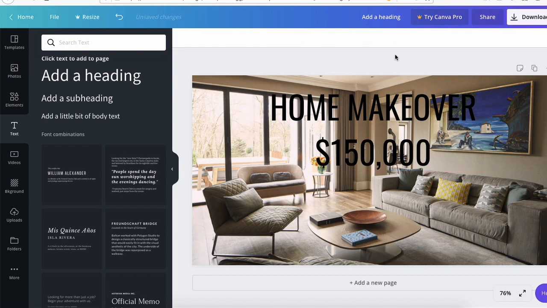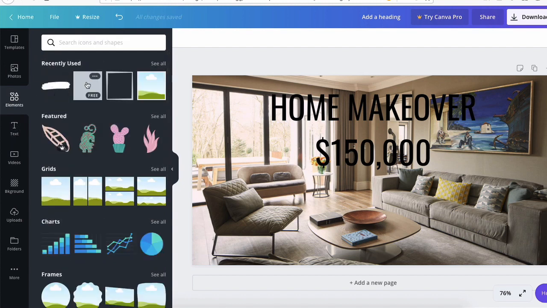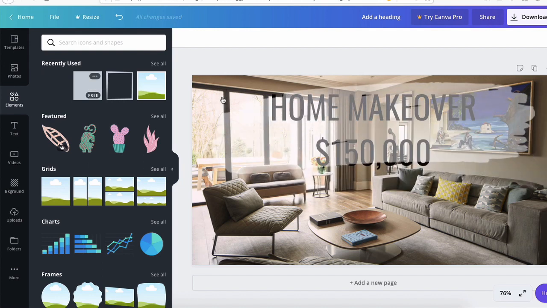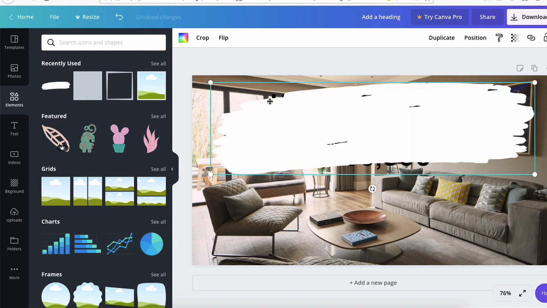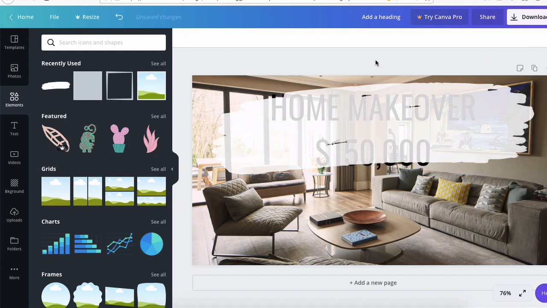Now, as you can see, it's a black one, and with the background it's not really visible. So what you want to do is go to elements. This shape that I recently used is really nice. It's kind of a brush shape, and you could decrease the opacity so you make it a little bit more see-through, something like that.